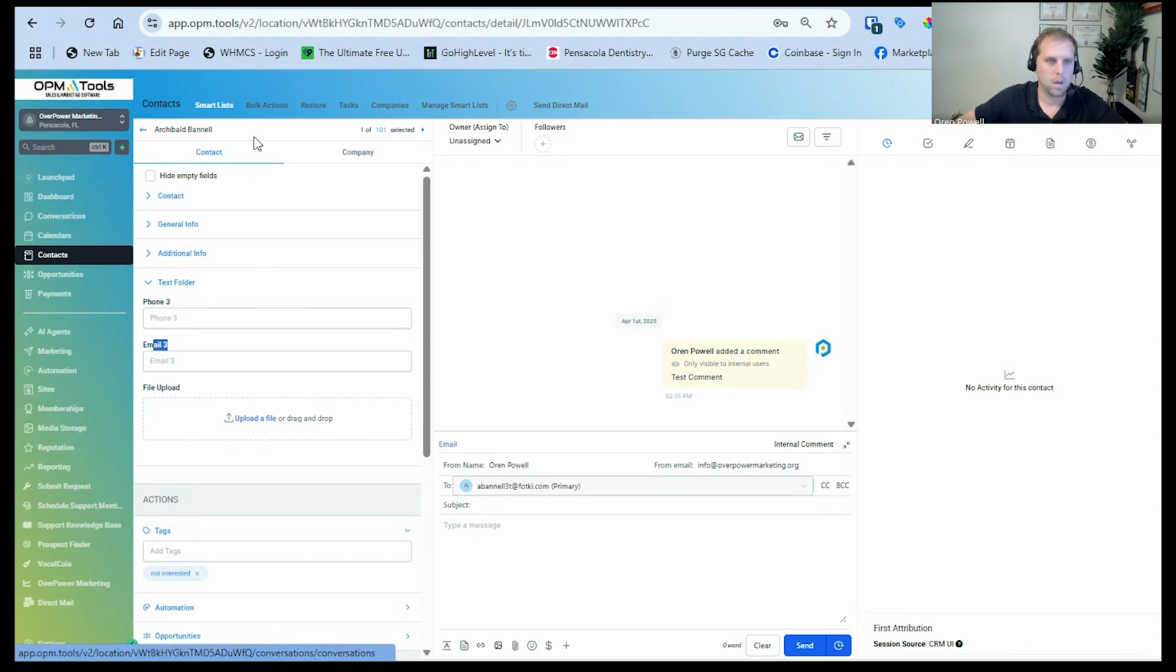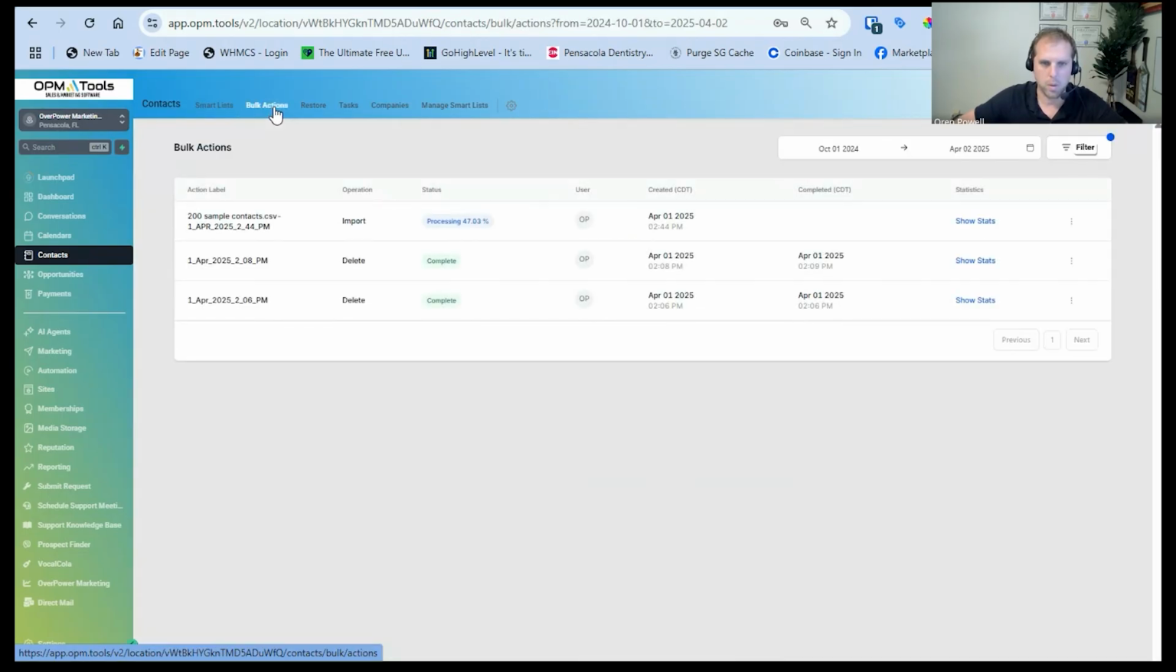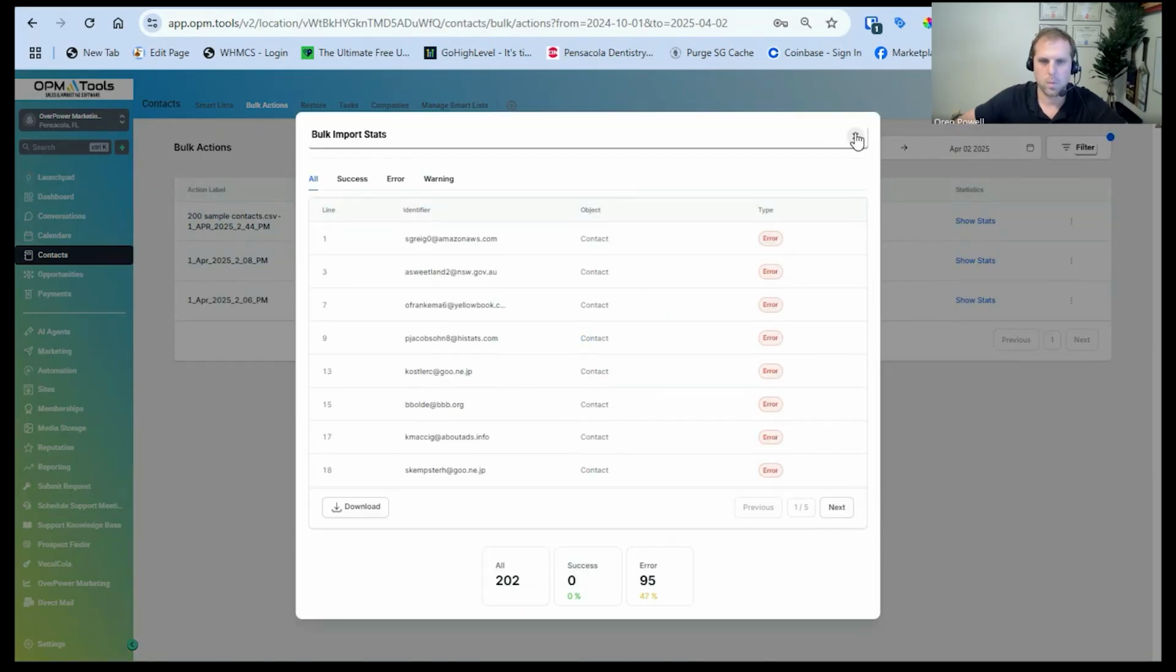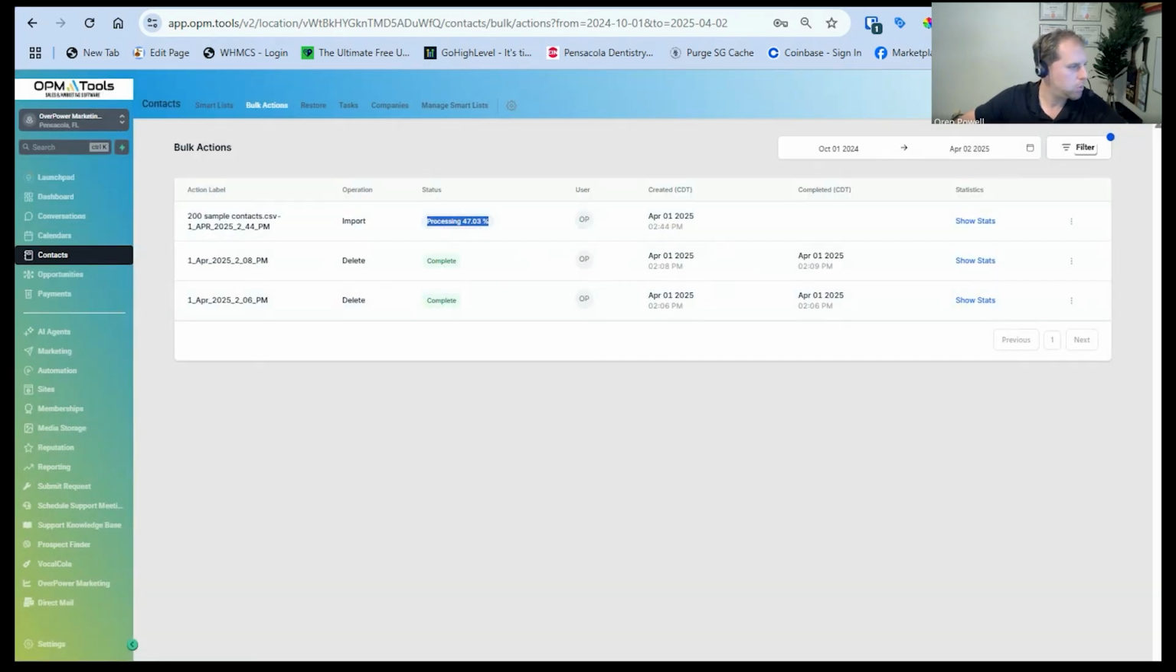Cool. Now that it took a little bit of time for it to import, let's go back to bulk action and see where we were left off. Looks like it's still processing. Let's see where we're at. We do have some error messages, which is good. Still have 47%, so we'll move on to the next step for the time being. And then hopefully by the time we finish this next step, it will be completed.